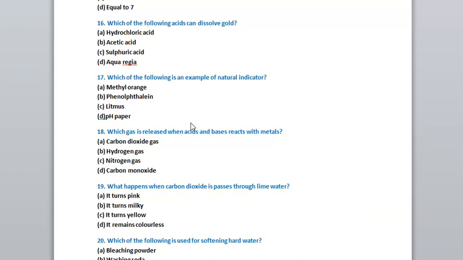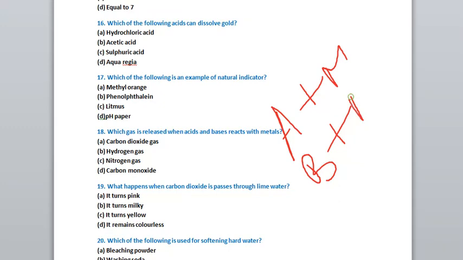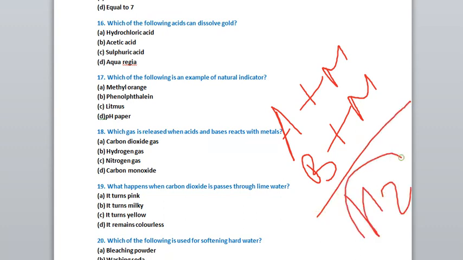Now come to question number 18. Which gas is released when acid and bases react with metal? So when acid reacts with metal and when bases react with metal, which gas is released? That we have read in our textbook. Whenever acids or bases react with metal, hydrogen gas is released. So the correct option is option number B, hydrogen gas.